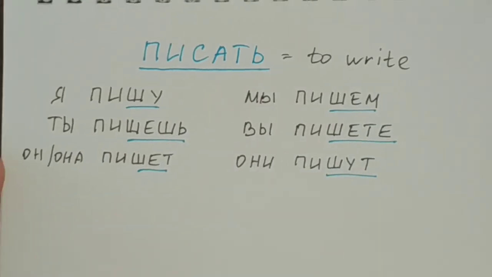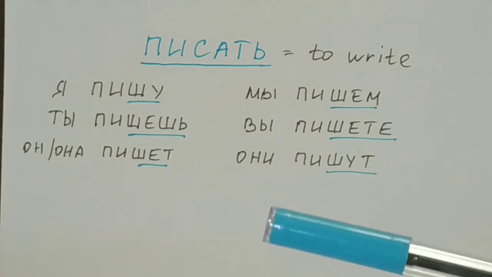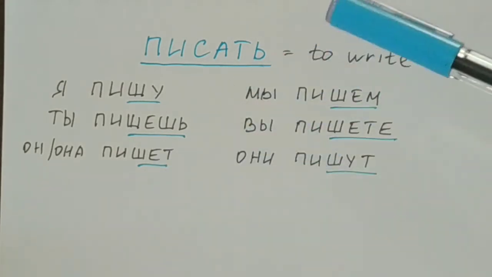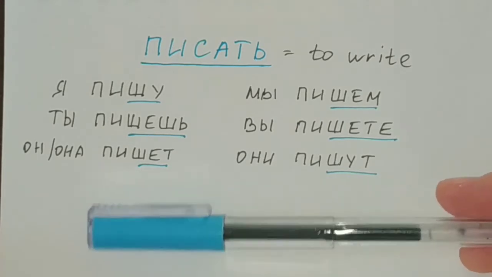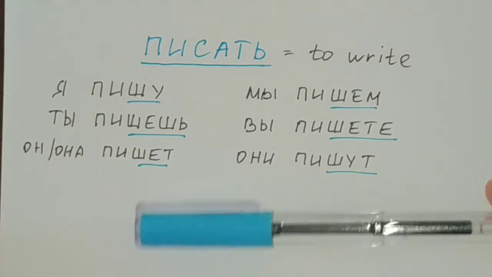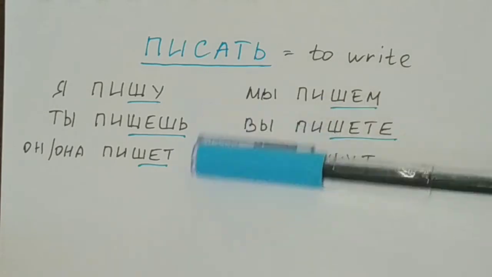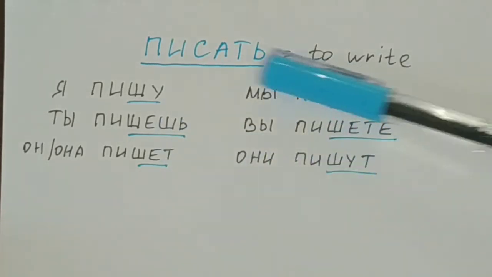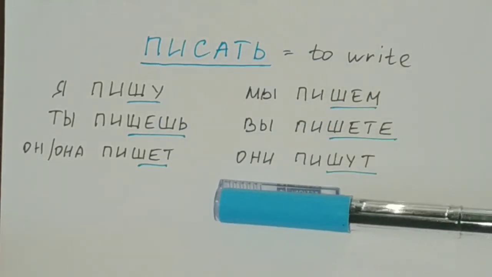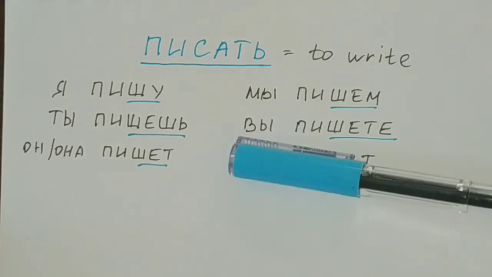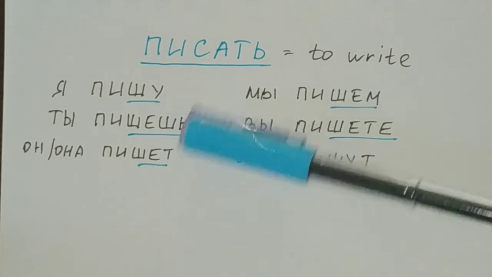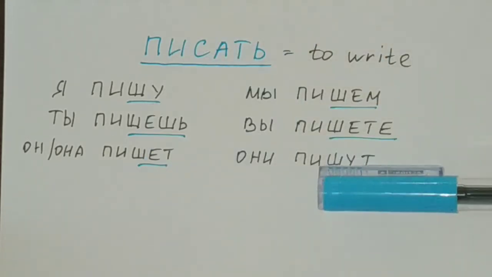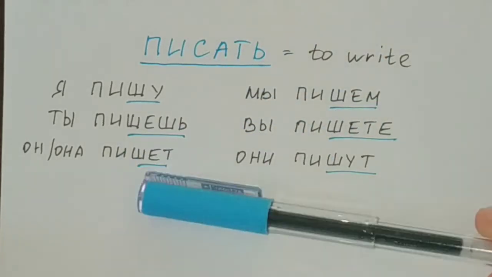So that is all of the present tense conjugation forms of the verb писать, and of course you have to memorize them, because this verb forms its conjugation a little bit differently than most other Russian verbs, because it changes a bit, so you have to be attentive to this situation here, so please give enough time to learn them.